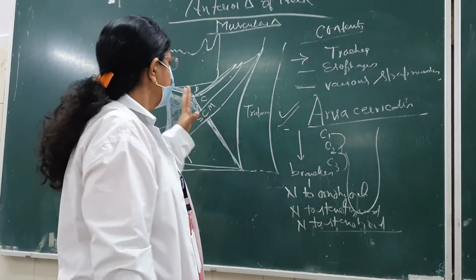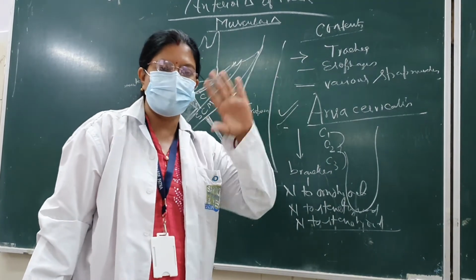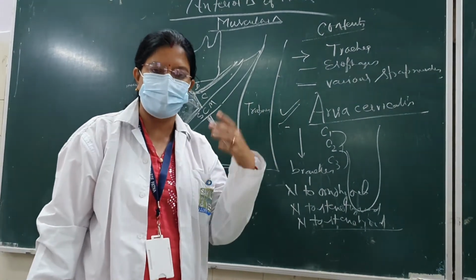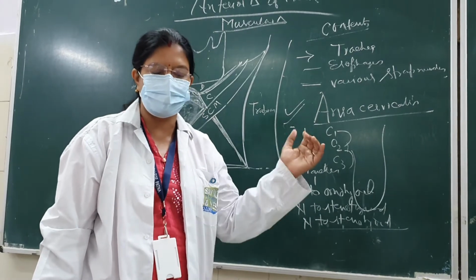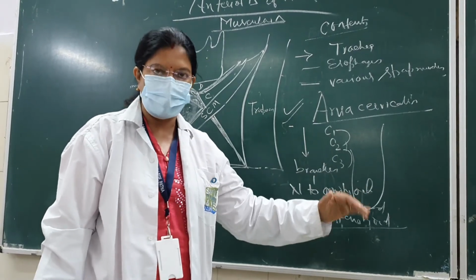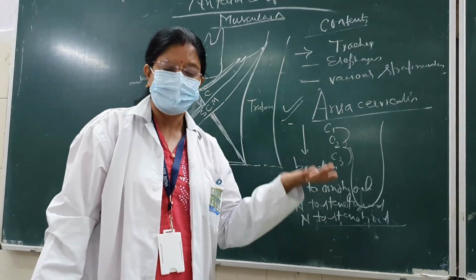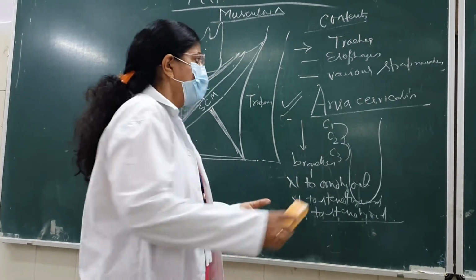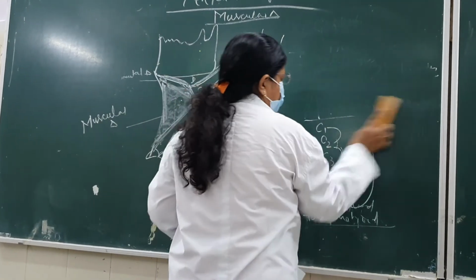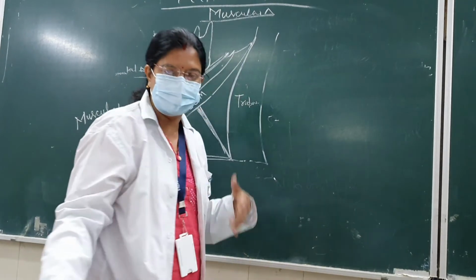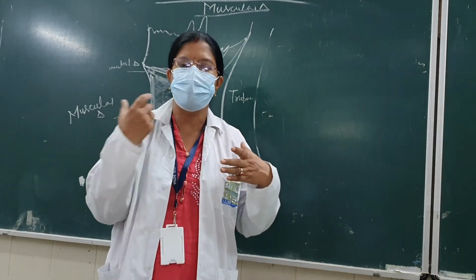So if it is coming as a part of the anterior triangle, then you have to go very quickly. You have to draw the diagram, make the boundaries, give the contents, and then the clinical implications. If there is a thyroglossal cyst, what will be here? Any swelling which is located, you have to describe here.